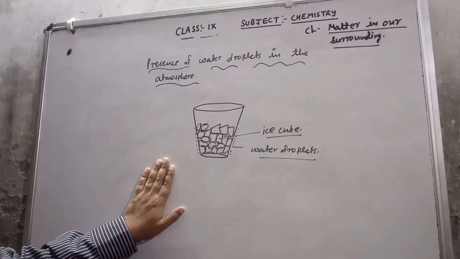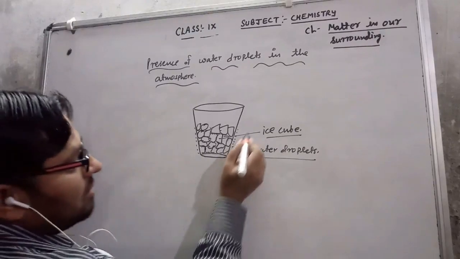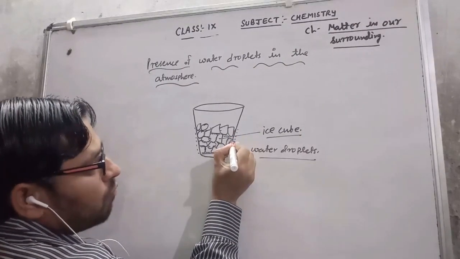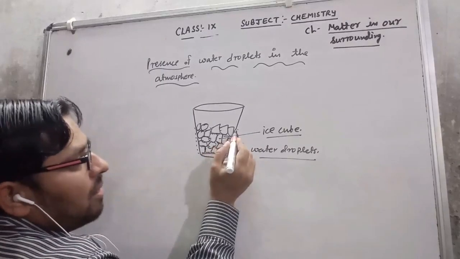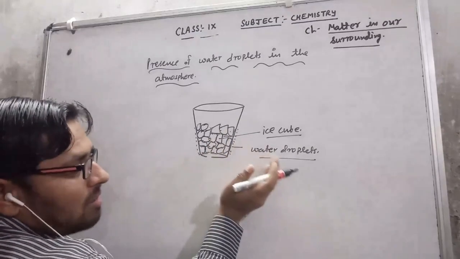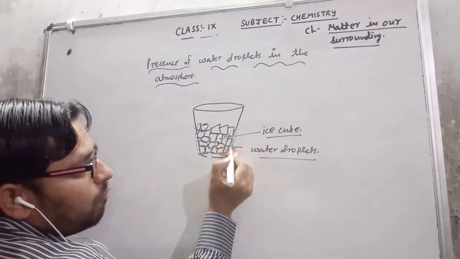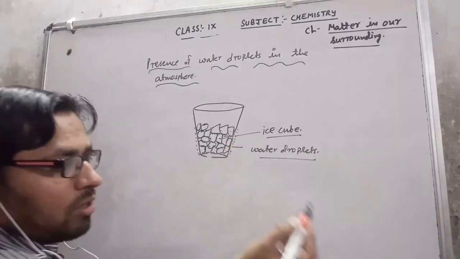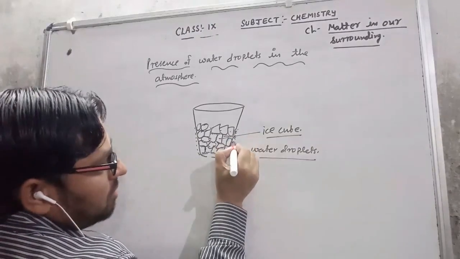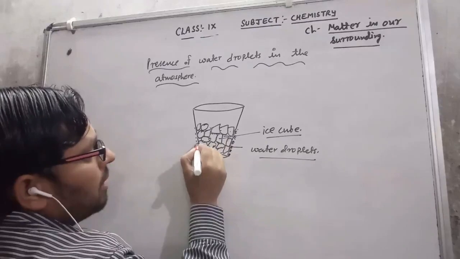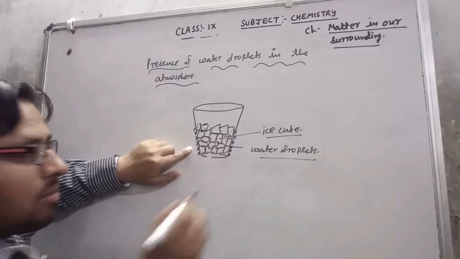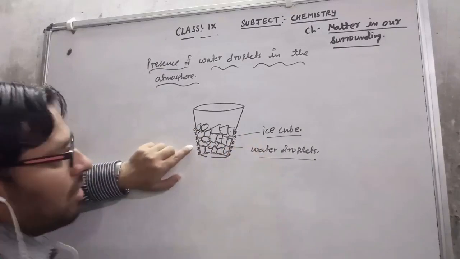As this water vapor comes in contact with the cold surface of the glass, because by putting in the ice cubes the outer surface of the glass becomes cold, the water vapor condenses and comes in the form of water droplets. So these water droplets show that some water vapor is present in the atmosphere.